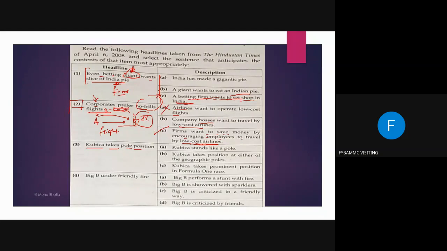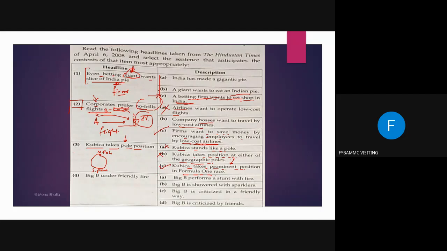Cubica takes pole position. Now, pole position, what does that mean? That means Cubica stands like a pole. Cubica takes a position at either of the geographic poles. Like this is the North Pole and this is the South Pole. Does that mean we have to take it figuratively? No, that means we do not have to take it literally, and Cubica stands like a pole is also wrong. Again, Cubica takes a prominent position in the Formula 1 race. Pole position means prominent position. So again here the third answer is correct.